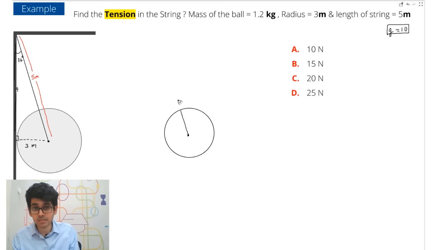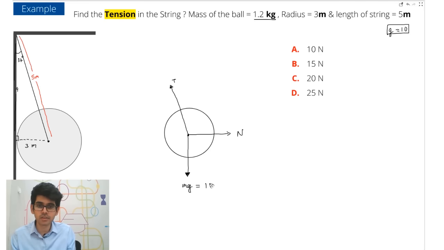Everyone look at the tension force. So the tension force will act like this along the string. There will be a normal force on the right. So let me draw the normal force. For simplicity, I am moving the vector here. So this is the normal force, and the weight force will be downwards. What will the weight force be equal to? mg, which is 1.2 into 10, so 12 Newton in our case. Let me just write 12, not N, because N is the normal reaction for us.